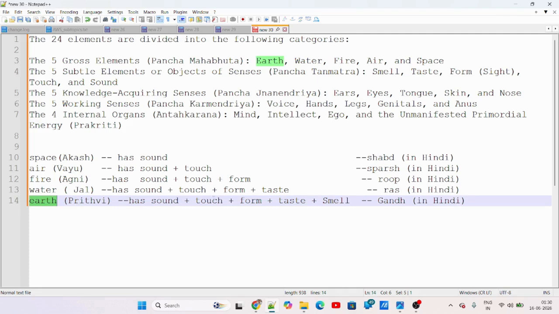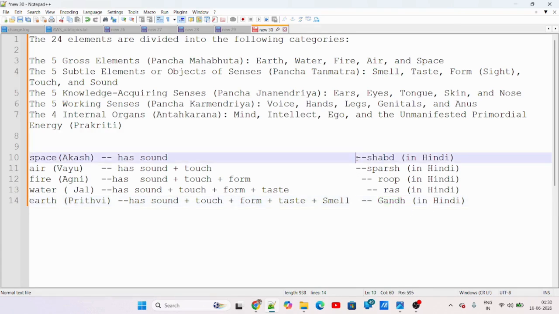Earth has all the properties of space, air, fire, and water, plus an additional property, smell. In the rainy season, when you get the first rains, you generally get a very beautiful fragrance, and it comes from earth. It is called gandh in Hindi.